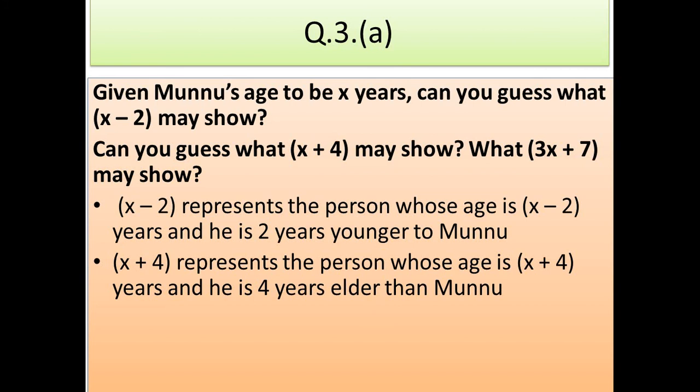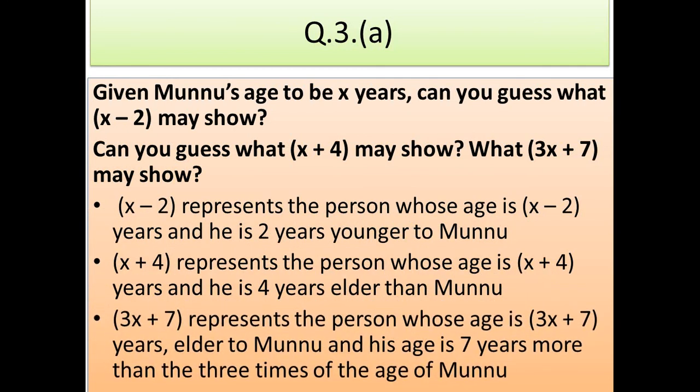Or also you can write x plus 4 represents Munu's age 4 years from now. 3x plus 7 represents the age of a person who is 3x plus 7 years old, elder to Munu, and his age is 7 years more than 3 times Munu's age. This is how we write it in ordinary language.